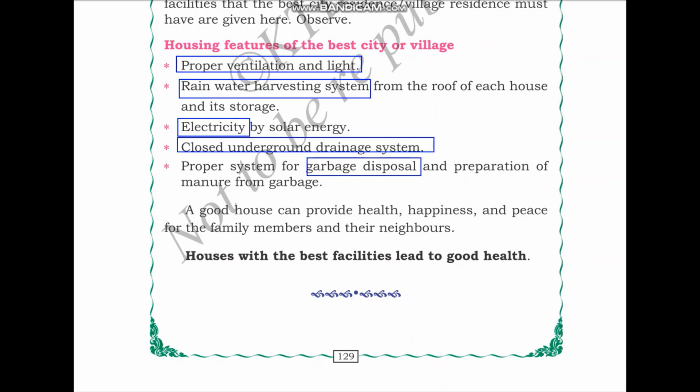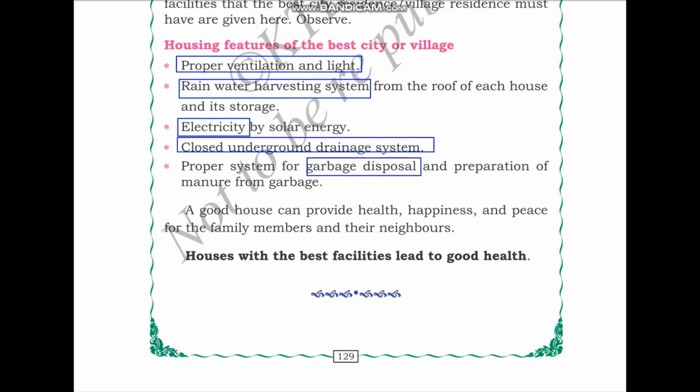In many households in rural areas where there is cattle rearing taking place, the dung of the cattle is used to prepare gobar gas. Okay, if the garbage cannot be used for any purposes, then there needs to be a system for proper garbage disposal.